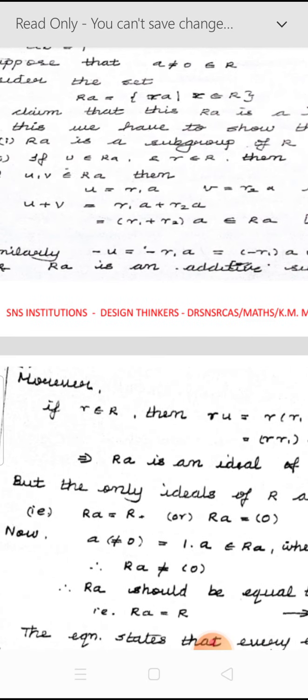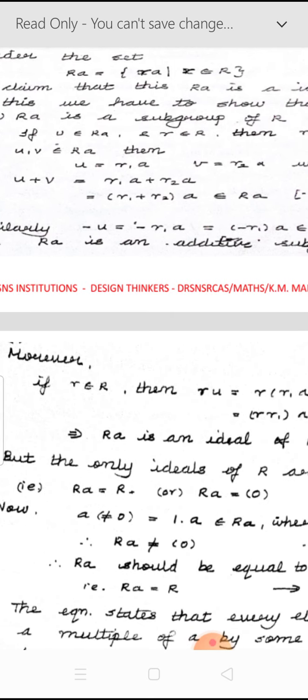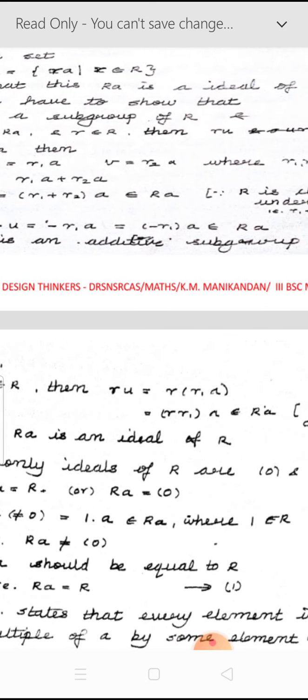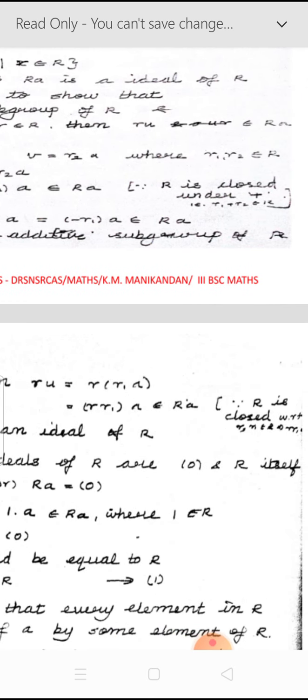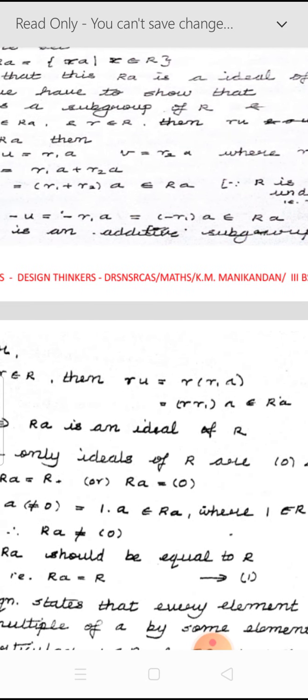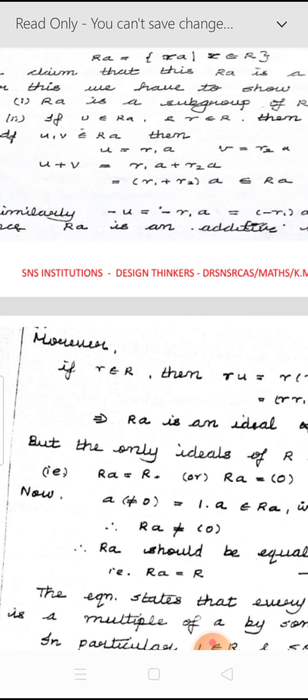Now you add U plus V. U plus V is nothing but R1A plus R2A. You take A common outside, so (R1 plus R2) into A. So this is again in the form of an element in capital RA, because R is a field: if you take any two elements R1 and R2 belonging to capital R, R1 plus R2 also must belong to capital R. So therefore we have identified that the element U plus V also belongs to capital RA.